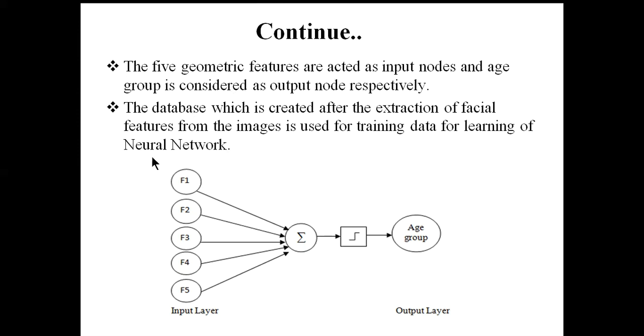You can see that this is the neural network structure for our problem. Here f1, f2, f3, f4, f5 are the five neurons used in the input layer, and in the output layer there is one neuron, which is nothing but the age group. The value of it may be either 1, 2, or 3. As for the perceptron, you can see that there is an accumulator section and a threshold activation function.